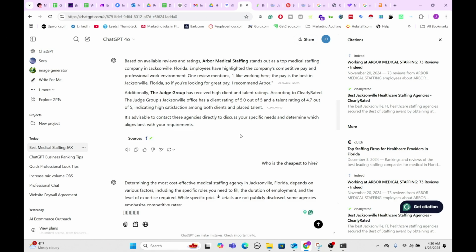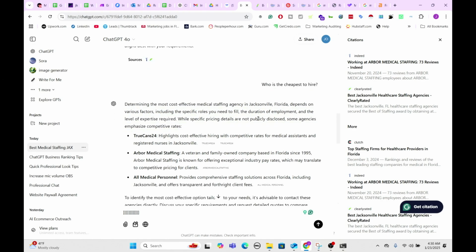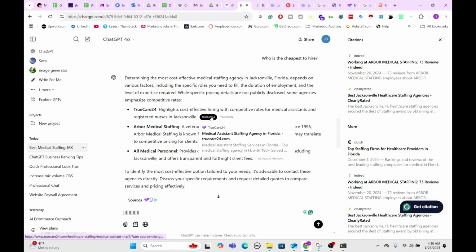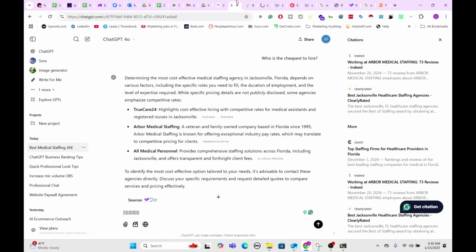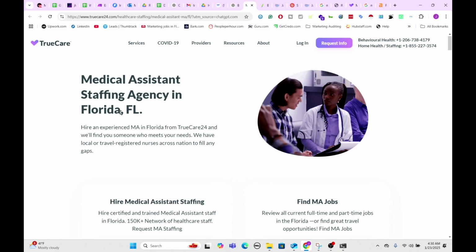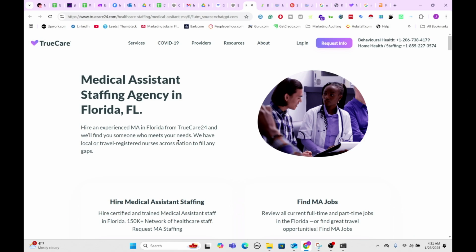Now, coming back over into here, I wrote, who's cheapest to hire. This is another commercial keyword. And we got these three different results, and this one referenced truecare.com. Let's open this guy up. And this was their own website, it looks like. Yep, so they just had a page on their website that talked about them being cost effective. And maybe they worded it in the right way as well.